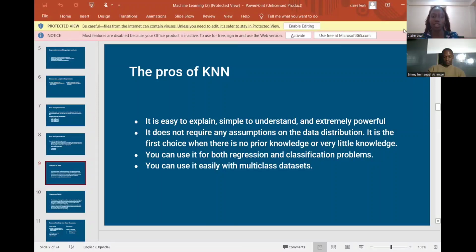It is easy to explain, simple to understand, and extremely powerful. It does not require any assumption on the data distribution. It is the first choice when there is no prior knowledge or very little knowledge. You can use it for both regression and classification problems. You can use it easily with multi-class datasets.